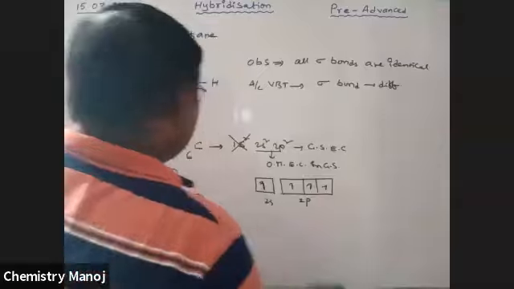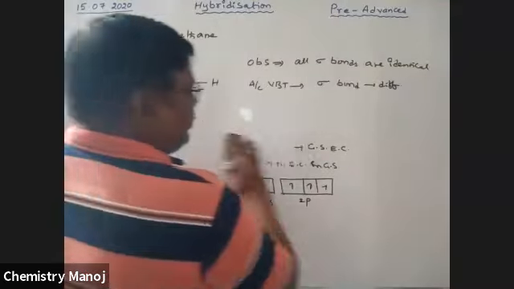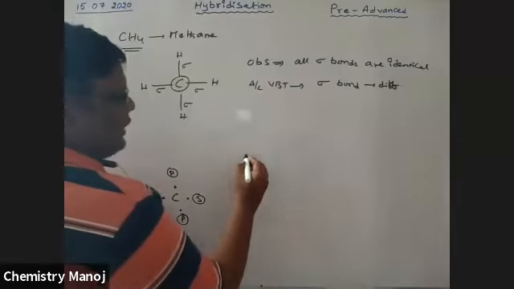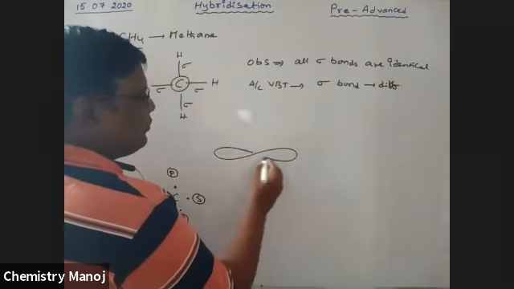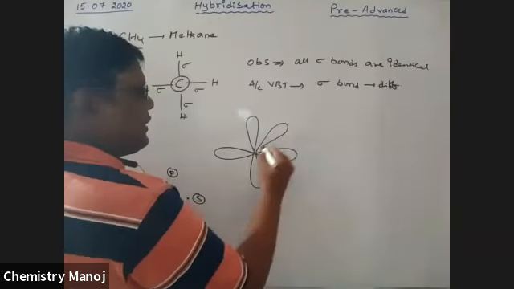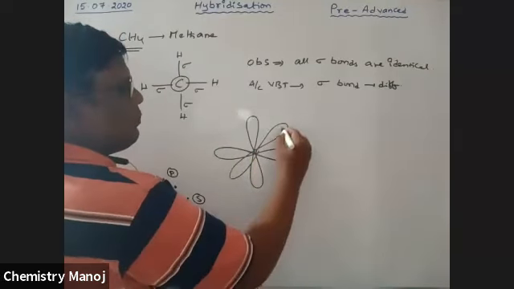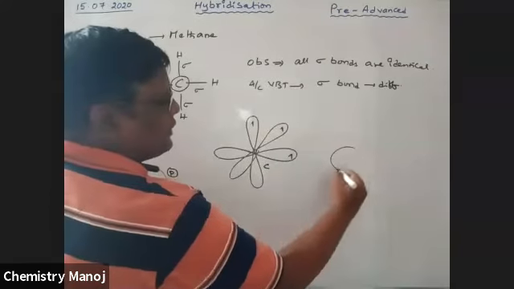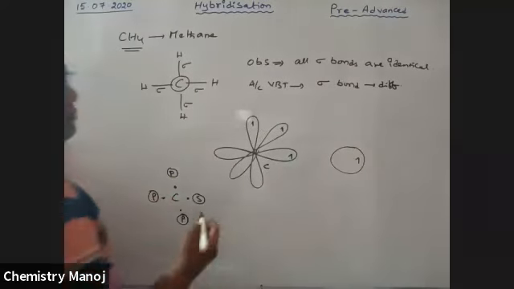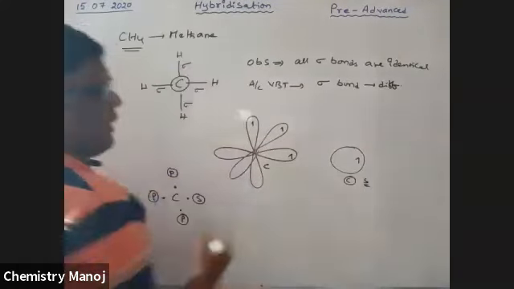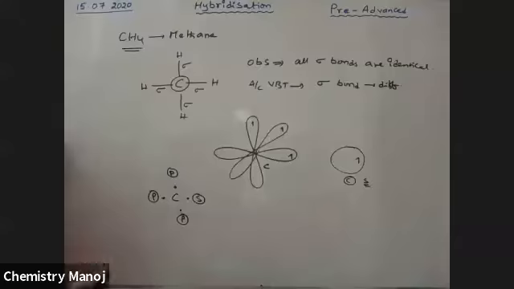See here. Carbon has 3 unpaired electrons in 3 p orbitals: px, py, pz, and the s orbital also has an unpaired electron. This is the s orbital of carbon, and these are the p orbitals of carbon. So these are the 4 orbitals with unpaired electrons.